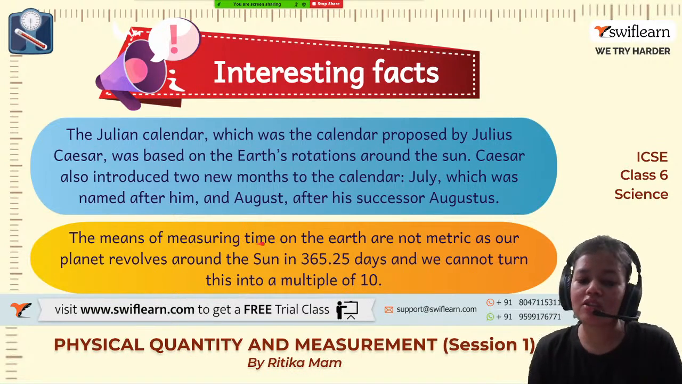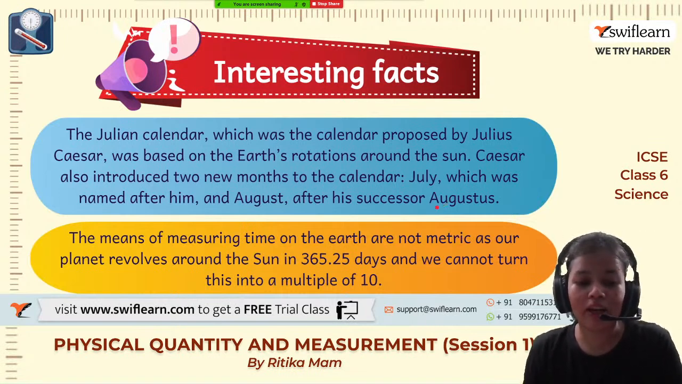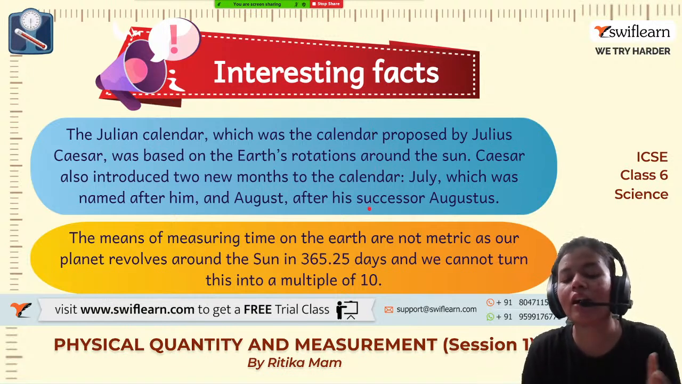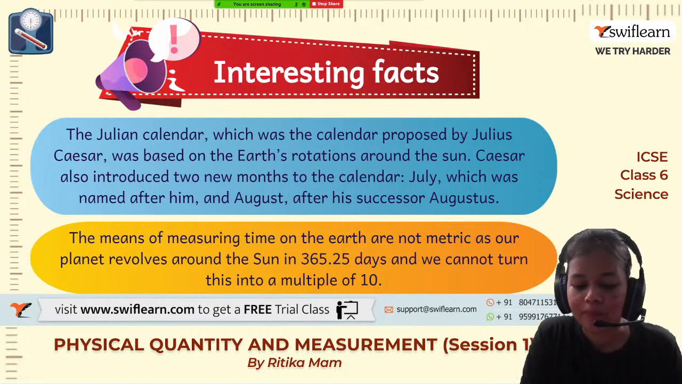And the means of measuring time on the earth are not metric. Why are they not metric? Because our earth revolves around the sun in 365.25 days. Okay, we cannot convert it into a multiple of 10.